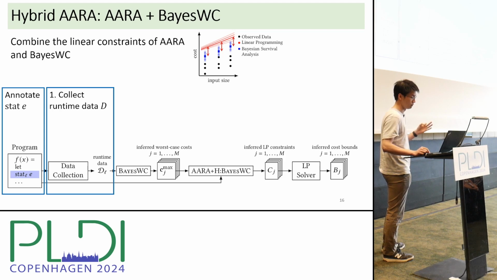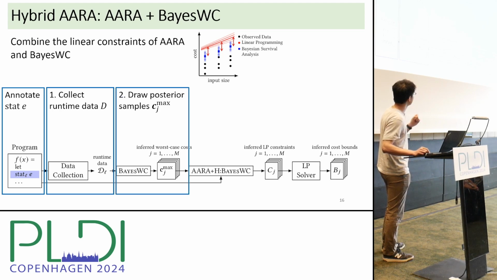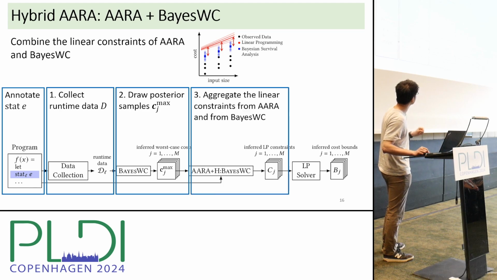In the first step of this hybrid ARA, we collect runtime data D by recording the input sizes and cost of this annotated code fragment E. And then we draw posterior samples Cj max by performing Bayesian inference. And these posterior samples Cj max correspond to the blue dots in the diagram above.